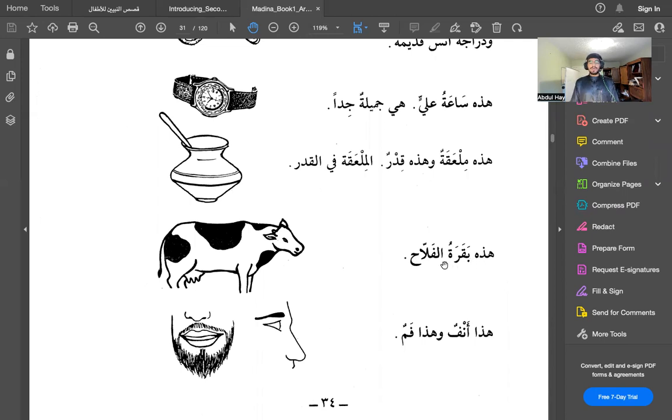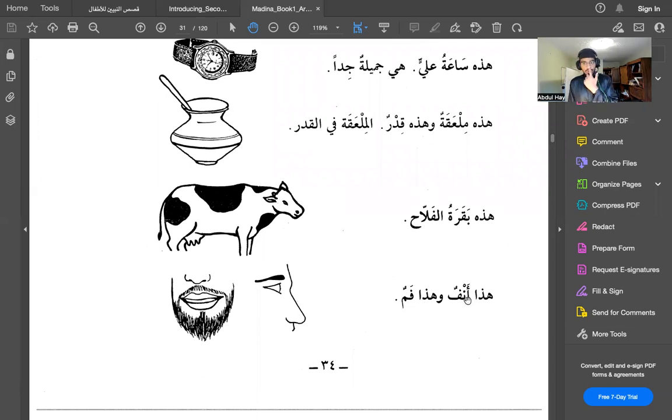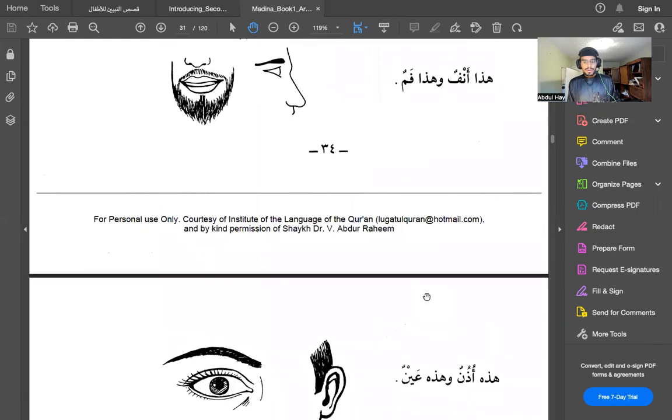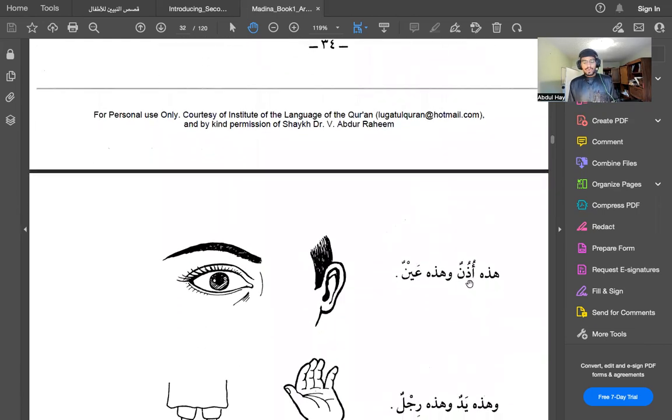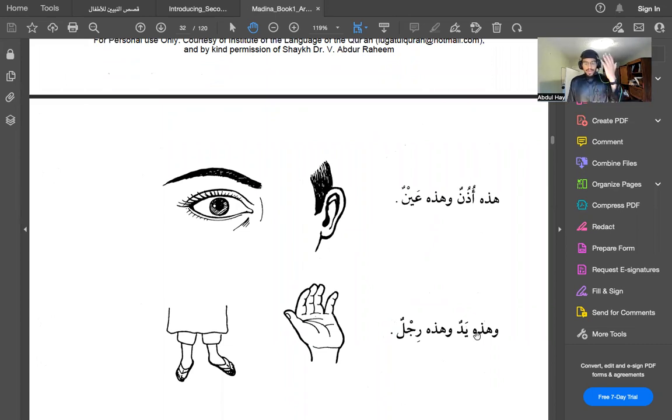هذه بقرة الفلاح. This is the cow of the farmer. بقرة means cow, الفلاح means farmer, مضاف مضاف إليه. هذا أنف, this is a nose. وهذا فم, and this is a mouth. هذه أذن, أذن means ear. هذه أذن, this is an ear. وهذه عين, and this is an eye. وهذه يد, and this is a hand.